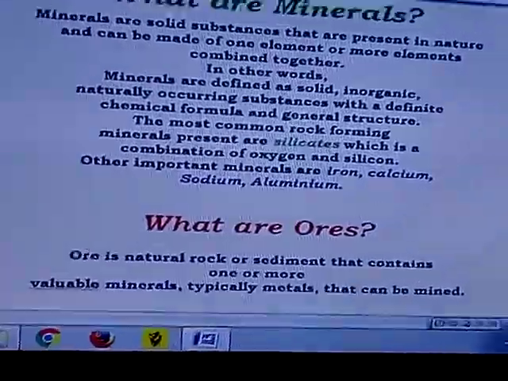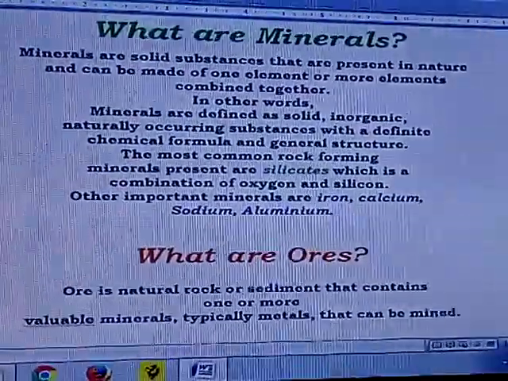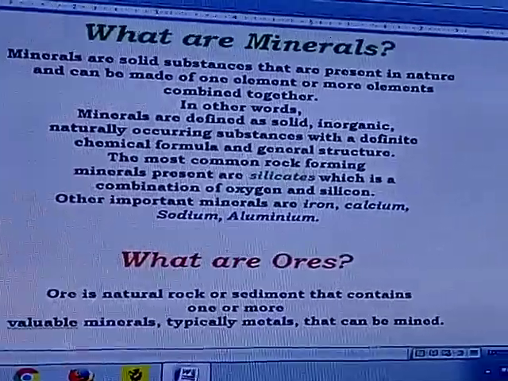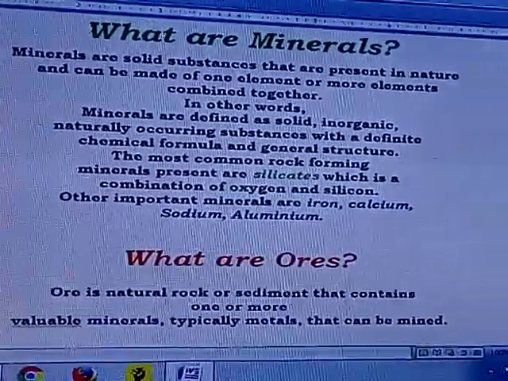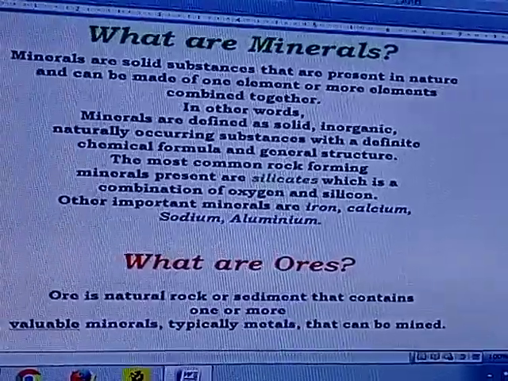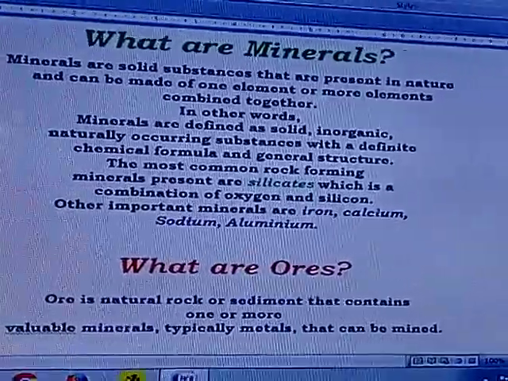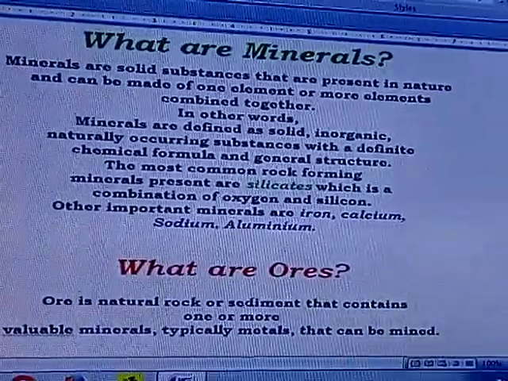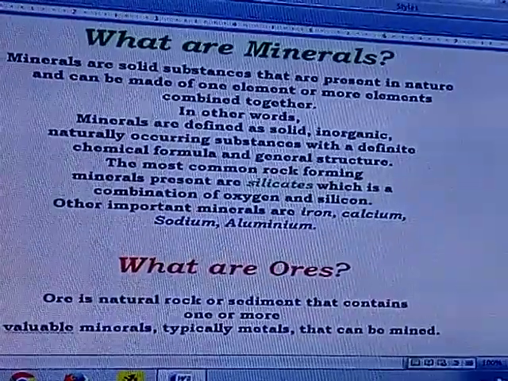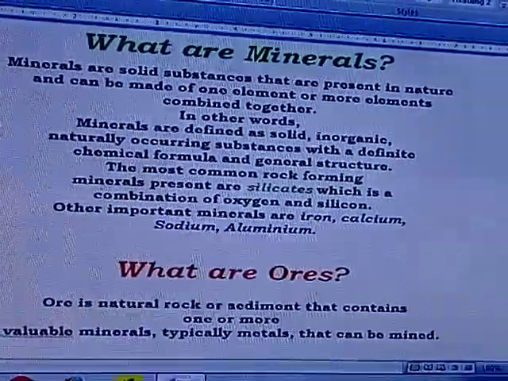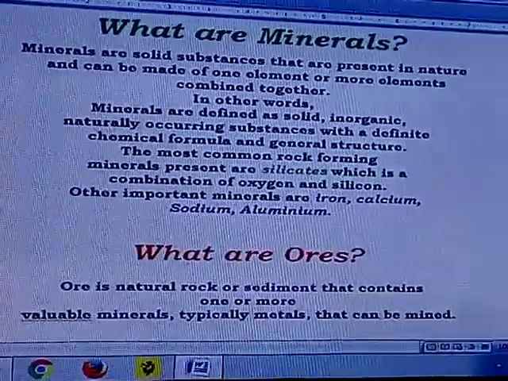The most common rock-forming minerals present are silicates, which is a combination of oxygen and silicon. There are some other important minerals. So many types of minerals are there: iron, calcium, sodium, aluminium, etc.